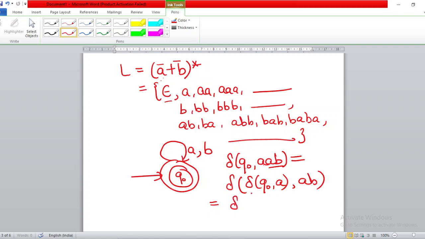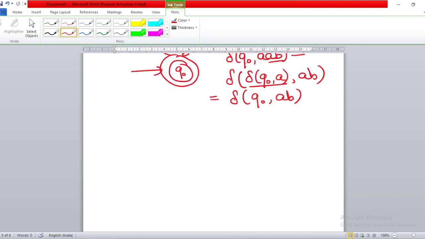Then at Q0, when you give A, you remain on the state Q0 as you can see from the diagram. So you will write del of Q0, A is how much? Q0, comma AB. Now from AB first we give A to Q0. So it will be written like del of Q0, A. Whatever comes, I will give input B to it.